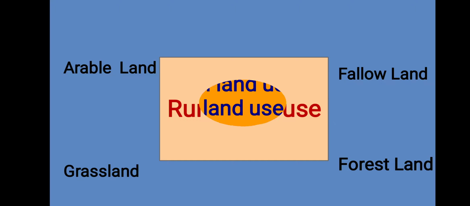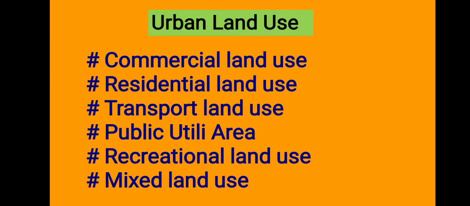Now the second important type is urban land use. There has been an increase in urban settlements in the 20th century. Before that, there were many small villages and fewer cities. But from the 20th century, the number of urban settlements or cities increased. In the urban areas, land is used for different purposes. Do you know for which purposes people use land in urban areas?